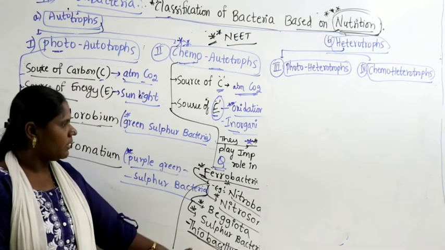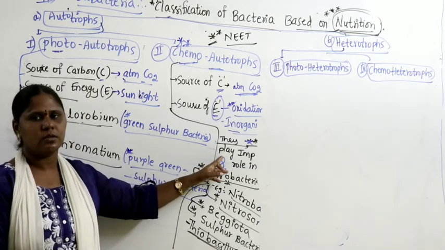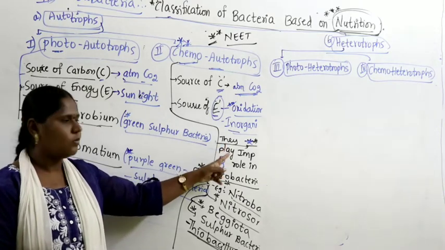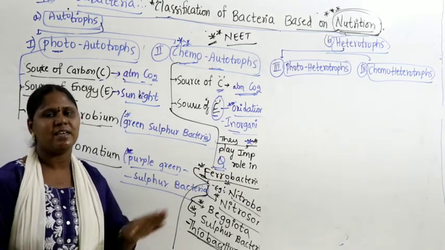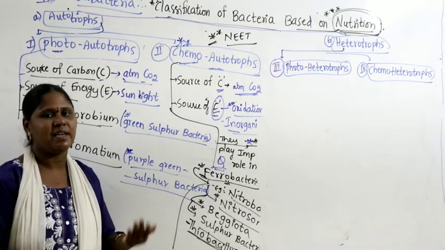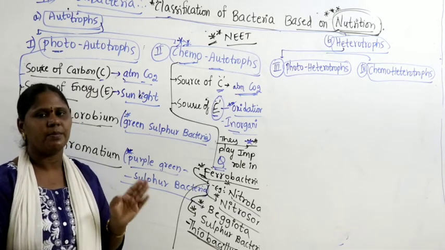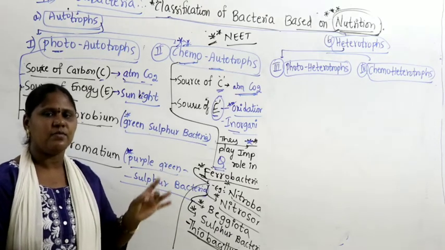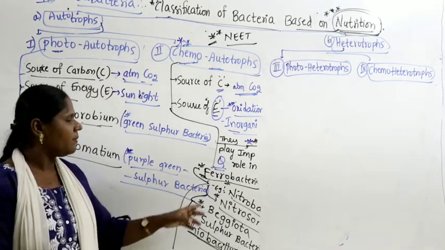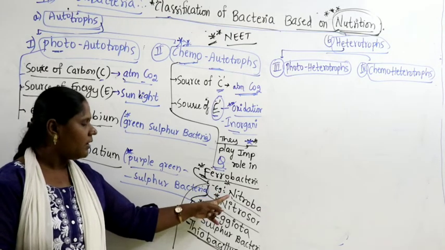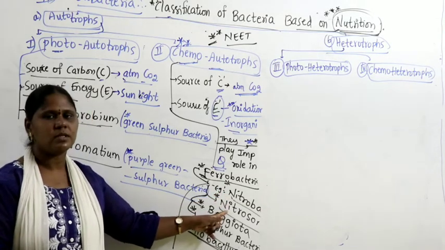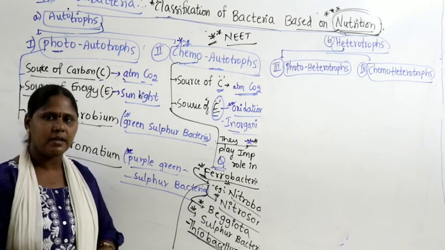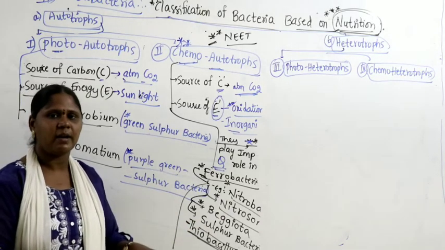But before we talk about examples, there is a very important question possible from this category. They play a very important role in nutrient cycles, or we call mineral recycling, or biogeochemical cycles like nitrogen cycle, phosphorus cycle, sulfur cycle. Nitrobacter and Nitrosomonas both play an important role in the nitrogen cycle, so they are called nitrifying bacteria.